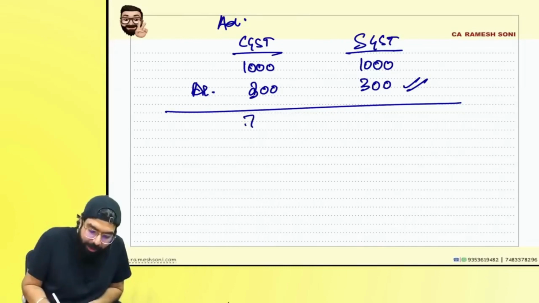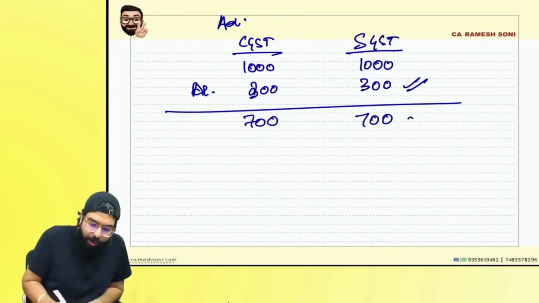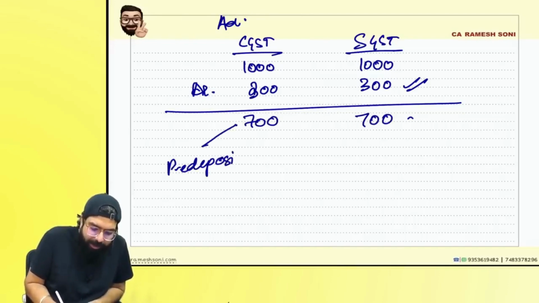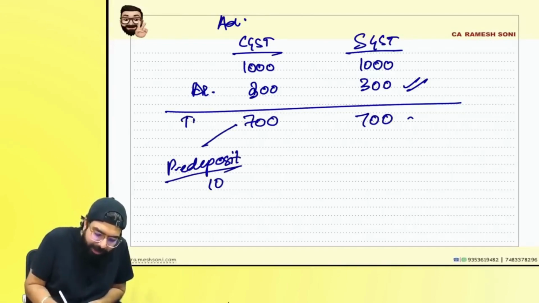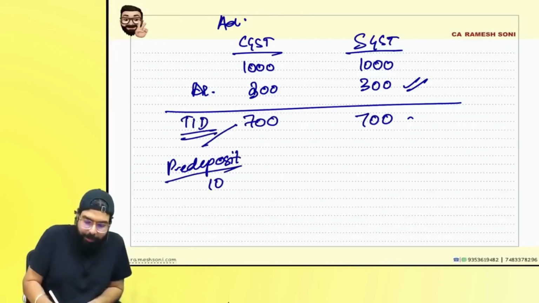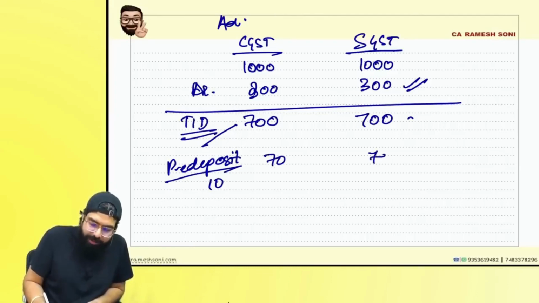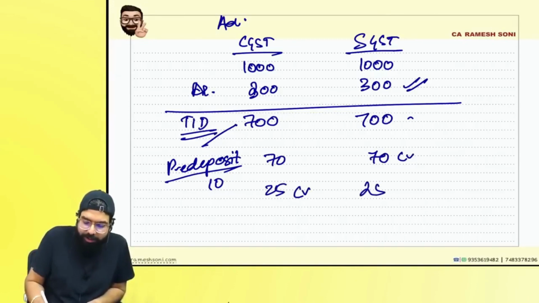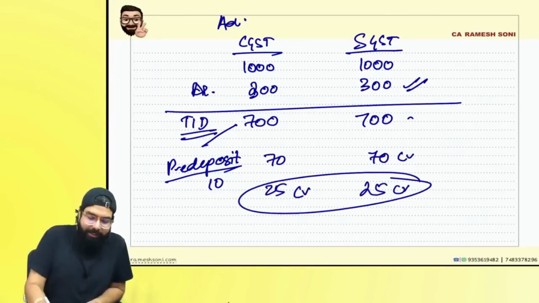Sir, whatever you are not admitting, of that you have to pay pre-deposit. Pre-deposit is always 10% of the tax in dispute. Always remember, 10% means how much? 70 crore CGST, 70 crore SGST, but the maximum is how much? 25 crore under CGST and 25 crore under SGST.